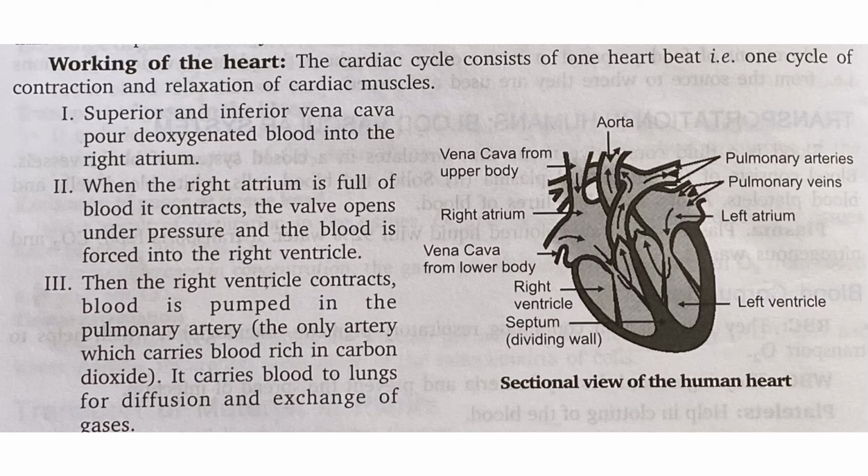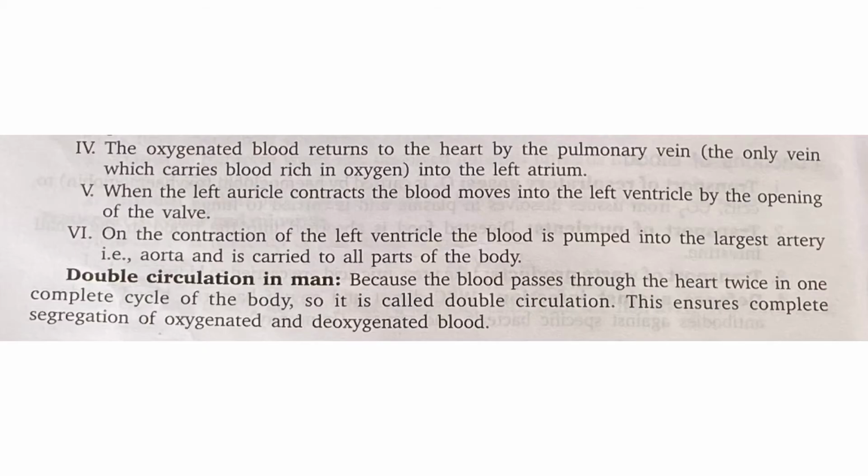Then the right ventricle contracts and blood is pumped into pulmonary artery. It carries blood to lungs for diffusion and exchange of gases. The oxygenated blood returns to the heart by pulmonary vein in the left atrium. When the left auricle contracts, the blood moves into the left ventricle by the opening of the valve. On the contraction of left ventricle, the blood is pumped into the largest artery, that is aorta, and it is carried to all the parts of the body.